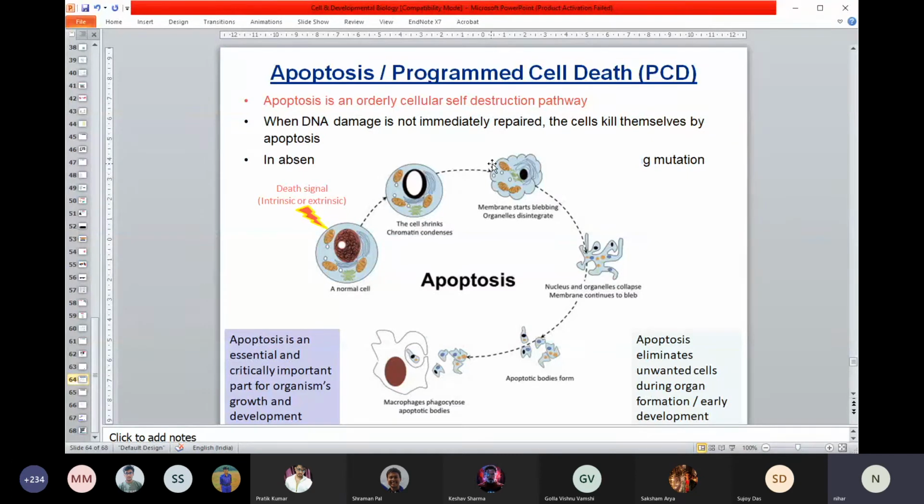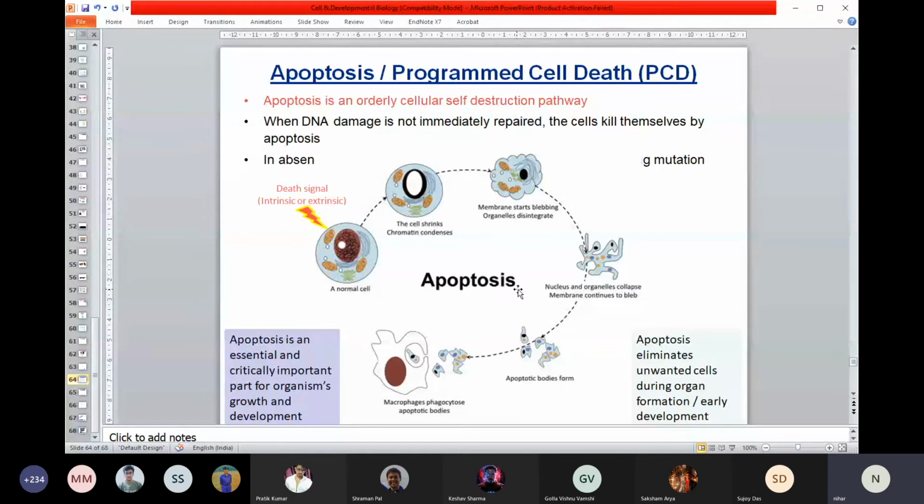A particular enzyme will be produced or induced by this intrinsic or extrinsic factor. I hope you understand a little bit, that's fine. Too much jargon probably here, but at least understand what apoptosis is. It's programmed cell death.